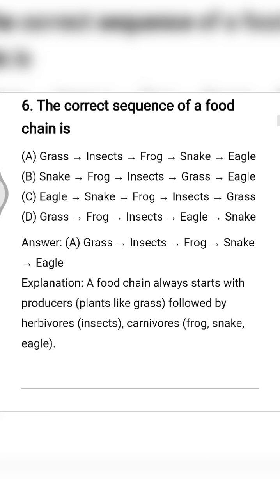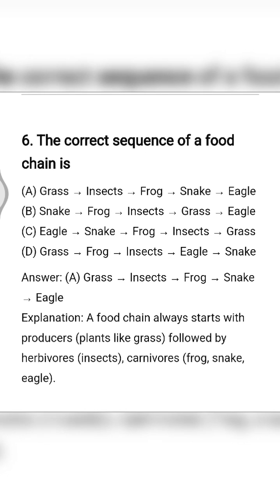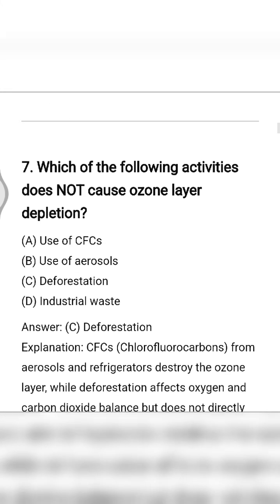Next is, the correct sequence of a food chain is, option number A: grass, which is eaten by insects, eaten by frog, by snake, and snake by eagle. So it is an example of a food chain.